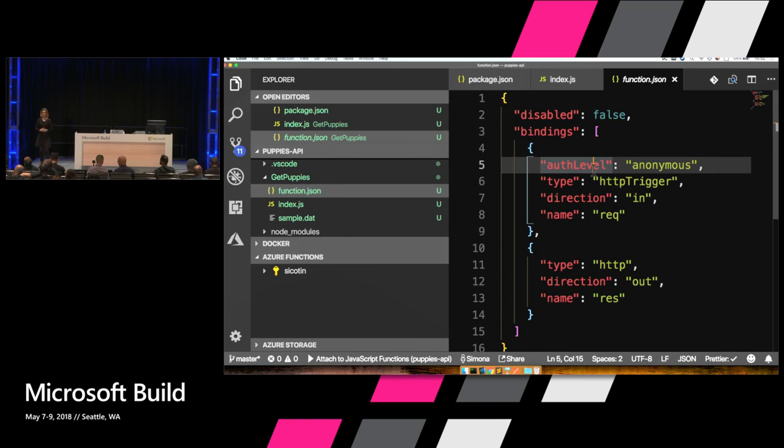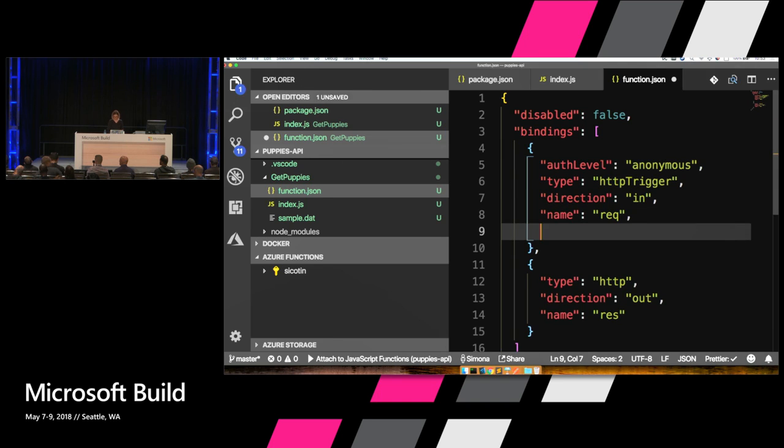function.json has this functionality where for each HTTP trigger, you can define a route. So you can override the name. Remember the get puppies name that was generated for us. We can actually use a different route that's much more REST-like. So I'm going to edit that here. It's just route, and the name of the path is going to be puppies.